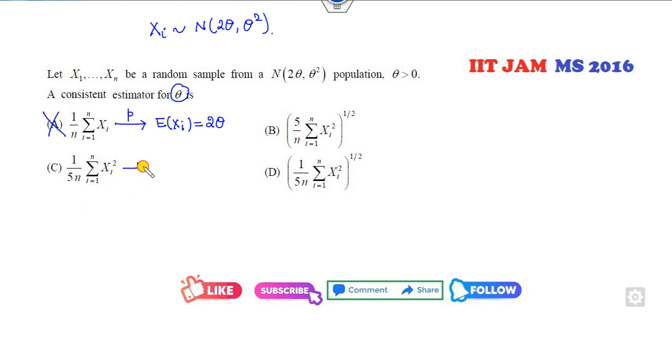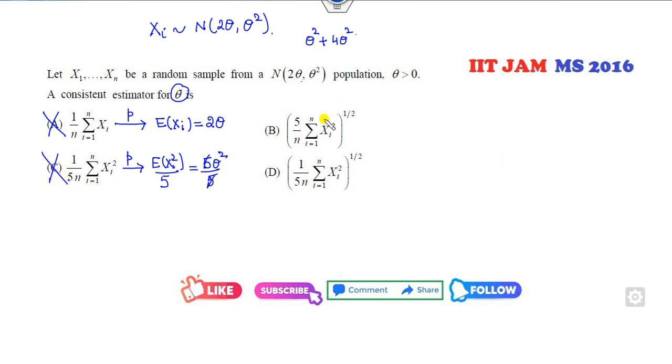This value will converge to the expected value of x_i square, divided by 5. What is the expected value of x_i square? I can see from here, theta square plus 4 times theta square, so it is 5 theta square over 5. That means theta square, but we need theta. This is also cancelled out.